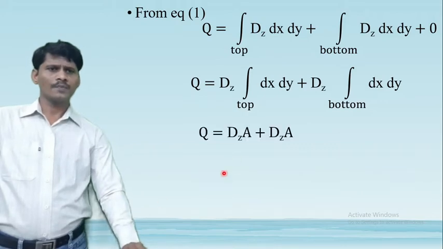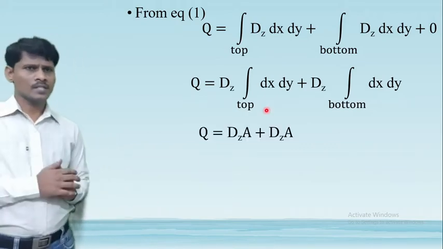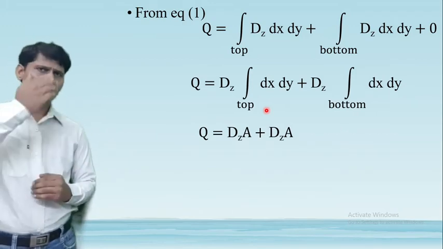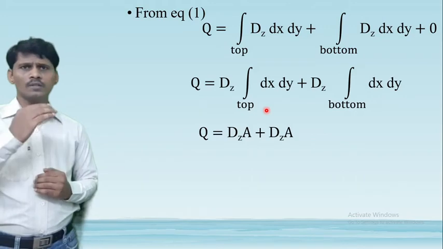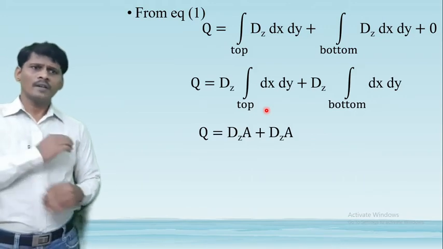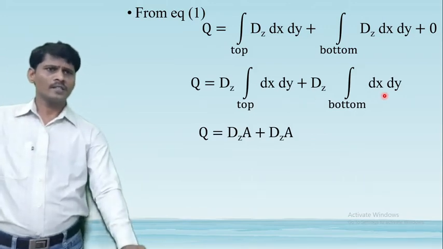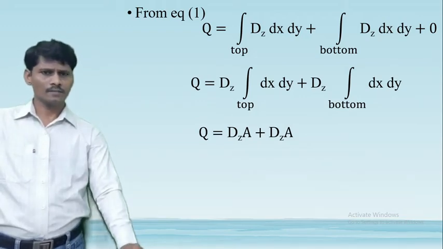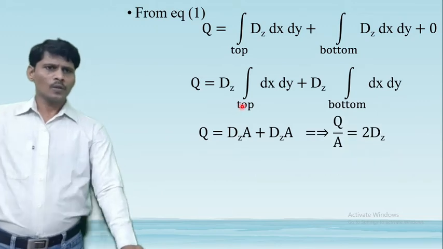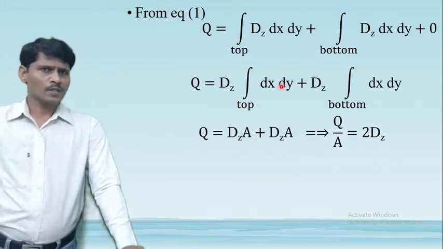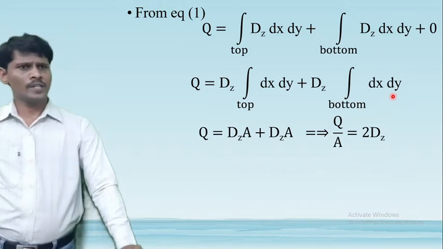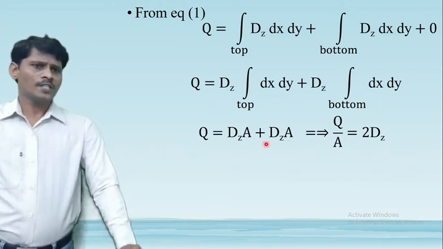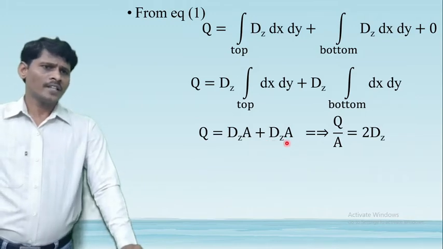The top integral of dx dy is the top surface area, and the bottom integral of dx dy is the bottom surface area, that is capital A. So Dz A plus Dz A is 2 Dz A, and the area comes to the LHS.